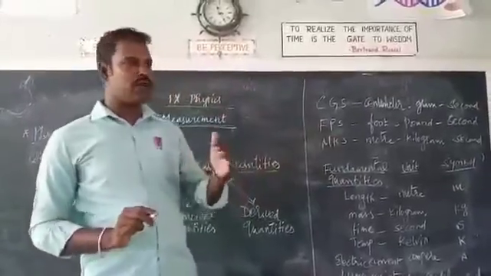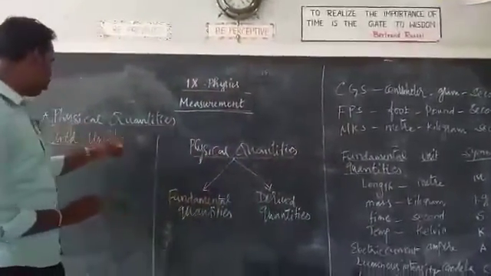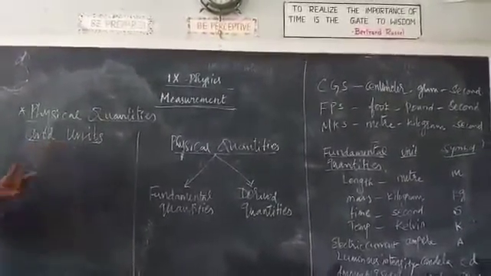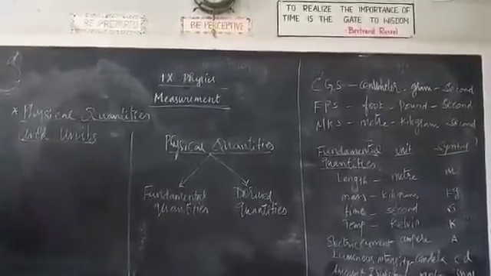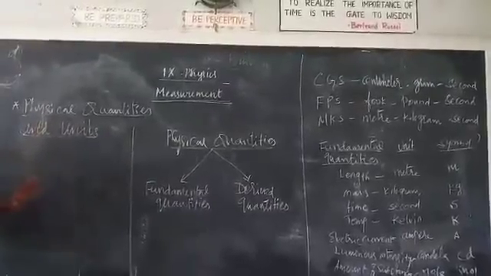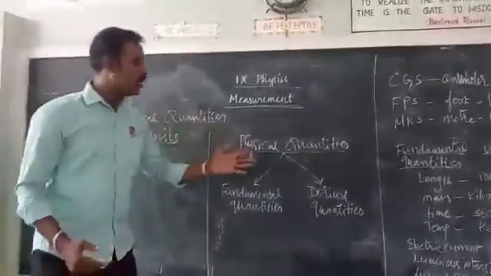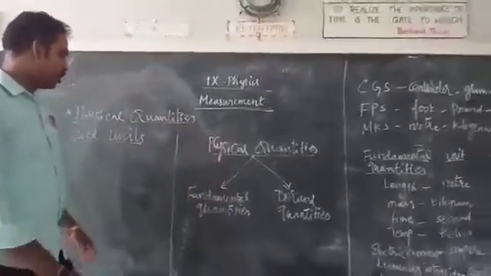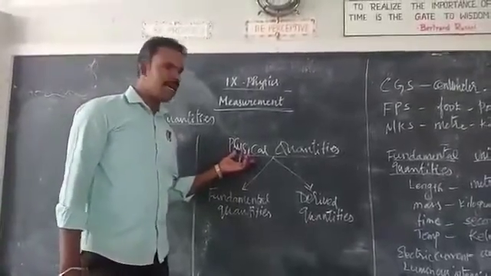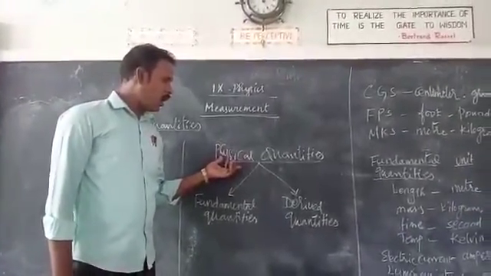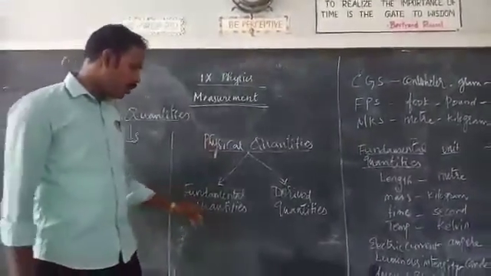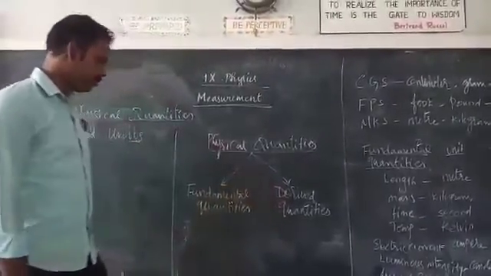First, we are going to see the topic physical quantities and units. What are physical quantities and what are units? If you know these two parameters very well, definitely you are a master at measuring whatever the object is. A physical quantity is a quantity that can be measured, and it is classified into two types. One is fundamental quantities, another is derived quantities.